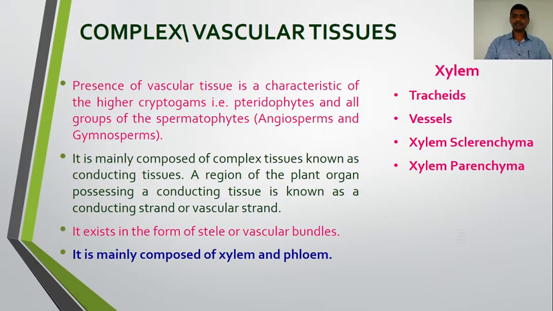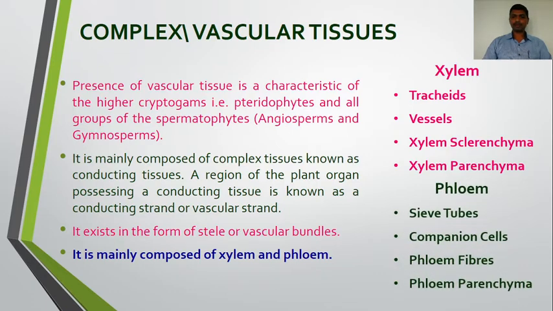Next to this is another one, that is phloem. Phloem is again made up of sieve tubes, companion cells, phloem fibers and phloem parenchyma. So these are the cells which make the phloem tissue. Which are these? Sieve tubes, companion cells, phloem fibers and phloem parenchyma.